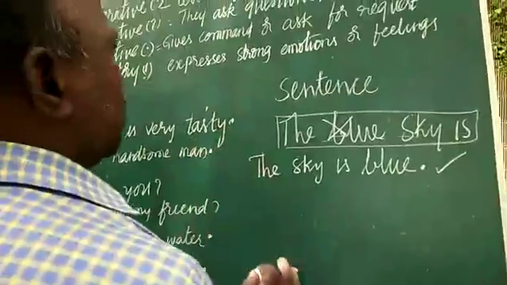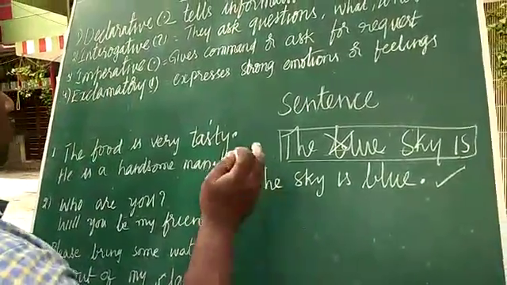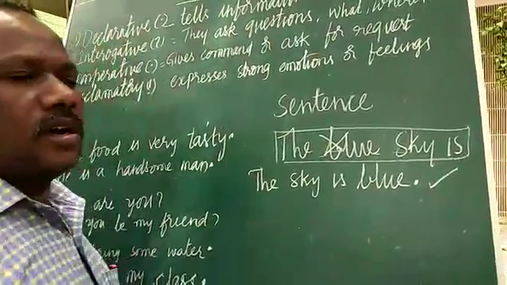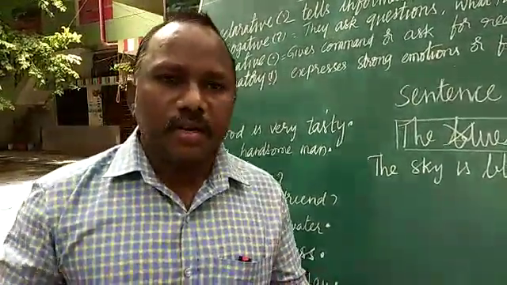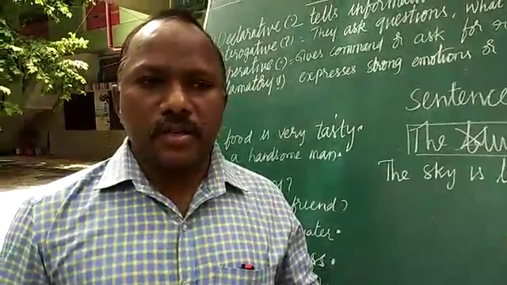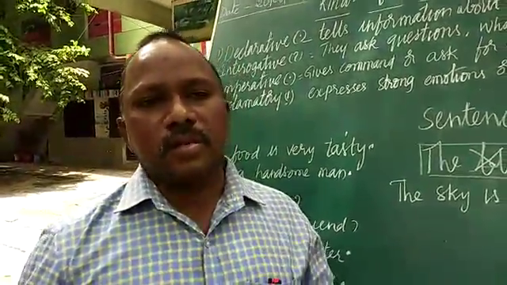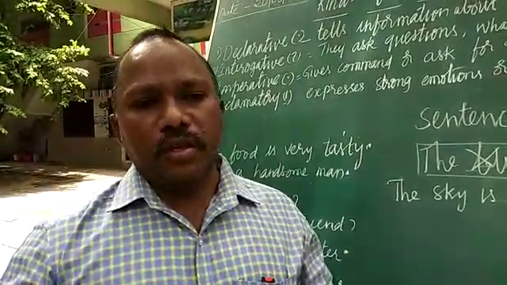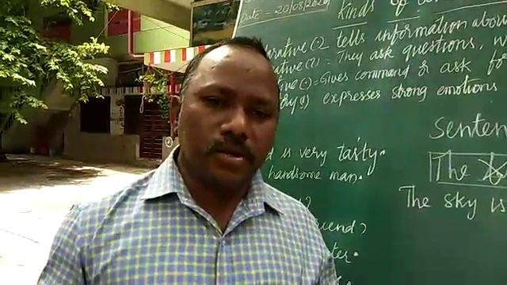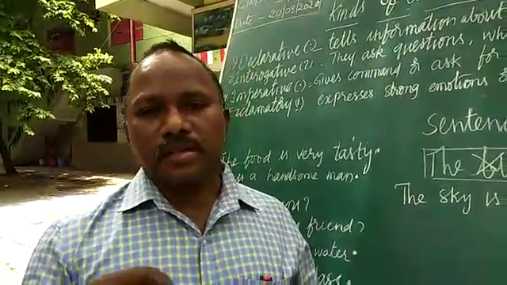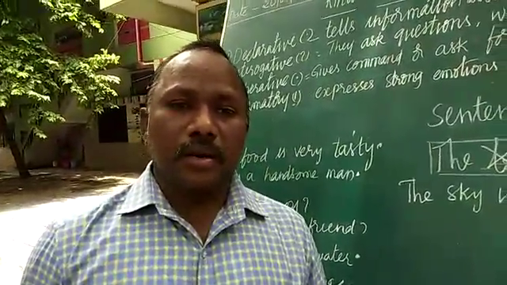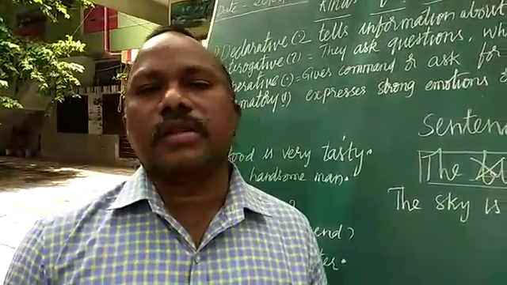Number two is, when you want to write a sentence, all the sentences are not of the same kind. The sentences will be of different kinds. Some sentences can end with an exclamation mark, some may end with a full stop, some may end with a question mark, but all the sentences start with a capital letter.